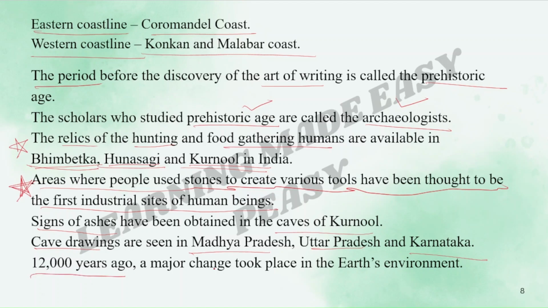12,000 years ago, a major change took place in the Earth's environment, that is, the Earth's climate. What was it? See, the Earth's environment or the climate used to be very cold, but Earth's temperature began to gradually increase. That was the major change.